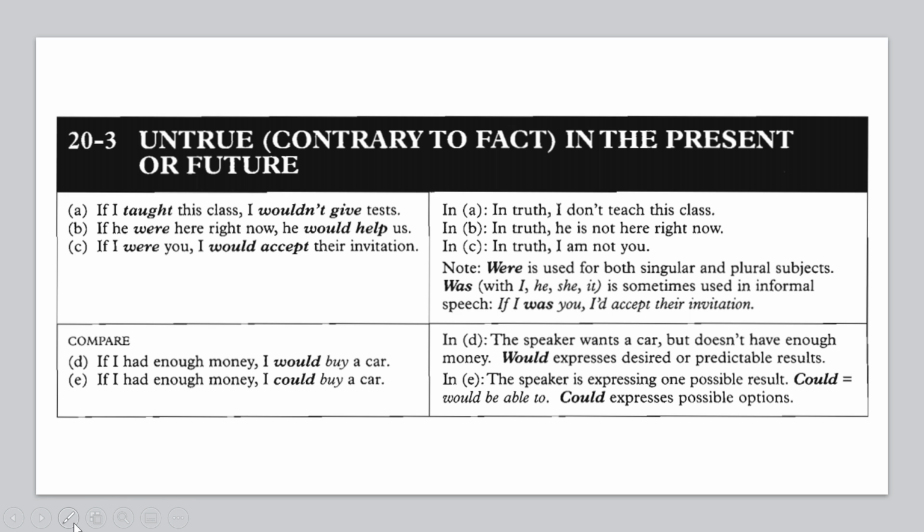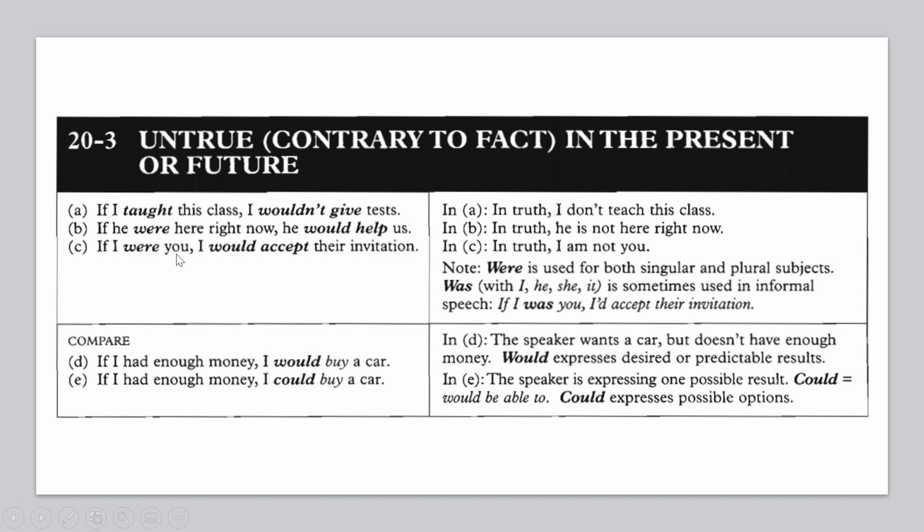And then we talk about the second type of conditional sentence, untrue or contrary to fact in the present or future. If I taught this class, I wouldn't give tests. In A, the real condition, or the true condition, is I do not teach this class. In B, if I were here right now, he would have asked. In real condition, he is not here right now.